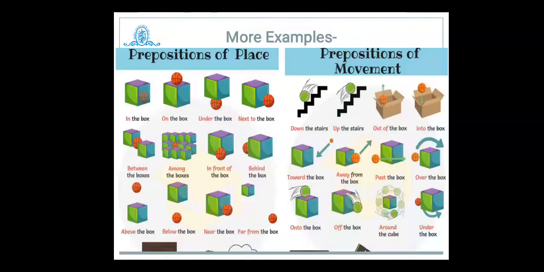When something is not touching the object and it is under that and having some space, then below is used. Near the box, which is not touching it but very close to it, then we can use near. Far from means too much away, having a distance, then far from is used.